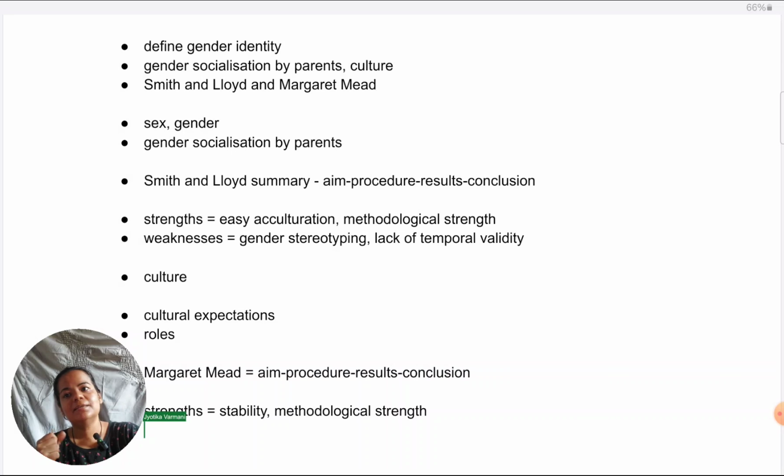the Mead study, it is very strong methodologically because it is a field study which is done across cultures, very realistic, high ecological validity, and a lot of such anthropological studies are supportive. So lots of such realistic support is there for the role of culture in gender identity.